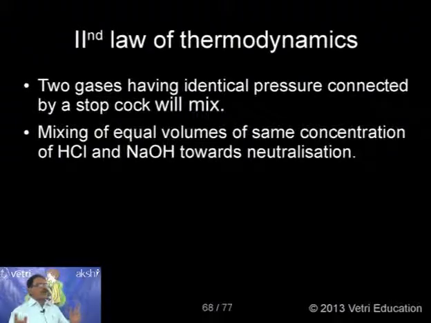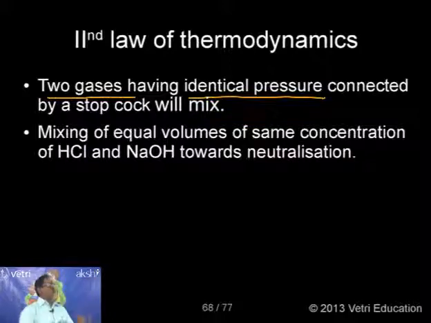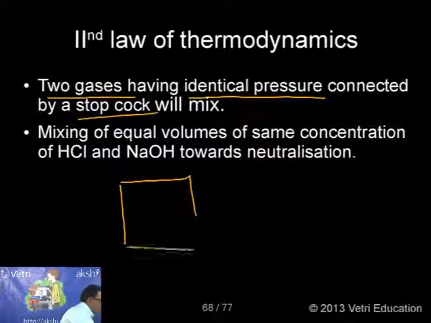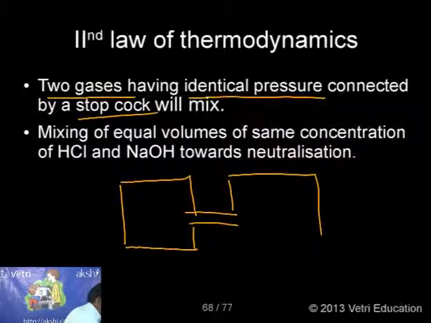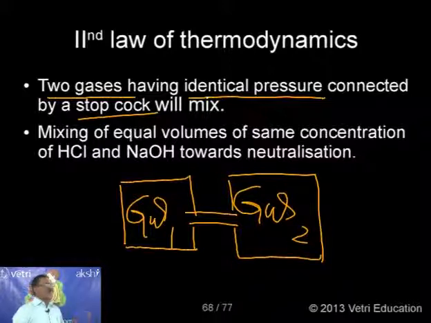You take 2 different gases, let me say carbon dioxide and another gas, methane. Two different gases, but at the same identical pressure, connected by a stopcock. Let us assume here is one gas, gas 1, and here is another gas, gas 2. Both gases have the same identical pressure.